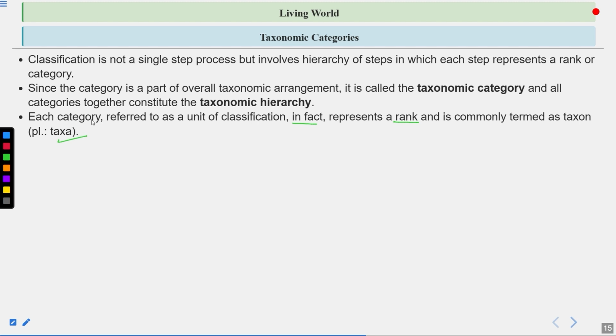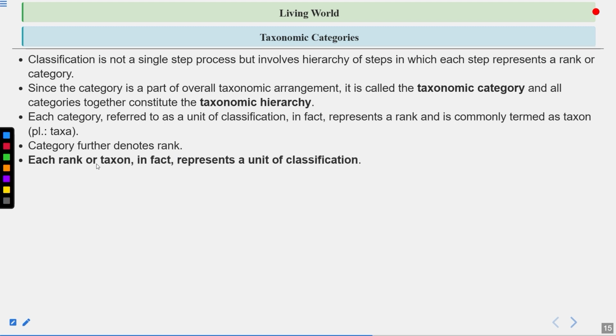So this category is also known as a taxon. And what is a taxon? Taxon represents a rank. Category further denotes the rank. Now each rank or taxon in fact represents a unit of classification. Like we have discussed, dog is also a taxon, mammals is also a taxon, animals is also a taxon, but the rank is different.